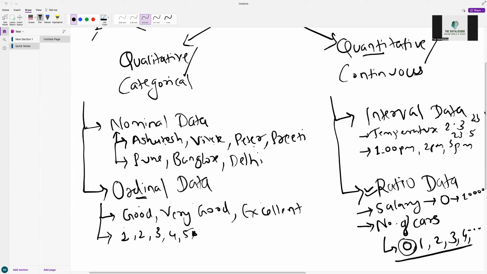So wherever the value is numerical and it can't have an absolute zero, we call it interval data. And on the contrary, a numerical value which has an absolute zero, we call ratio data. I hope I am clear over here.